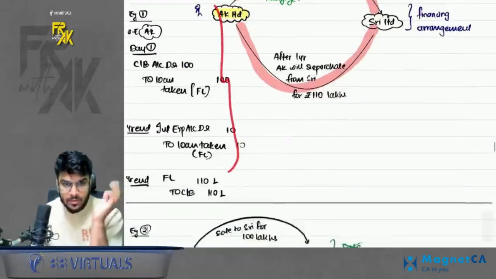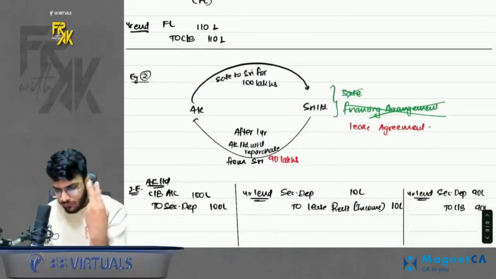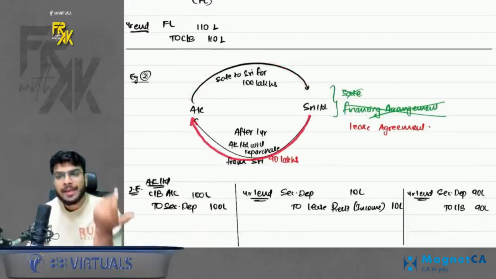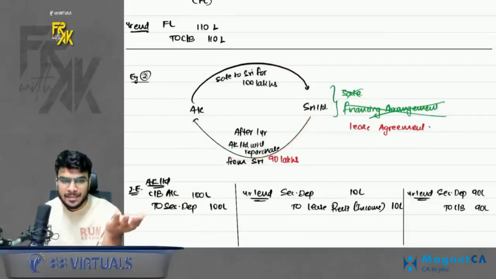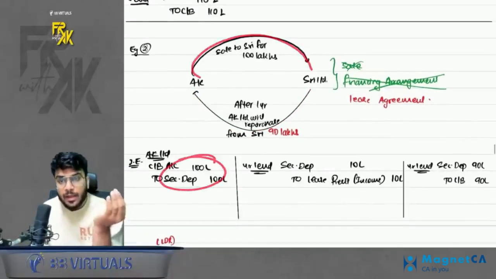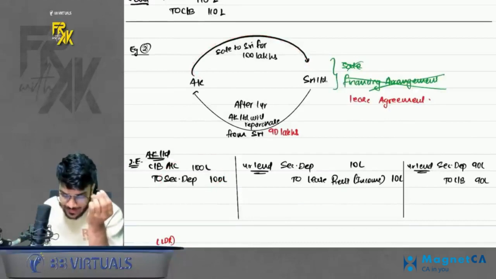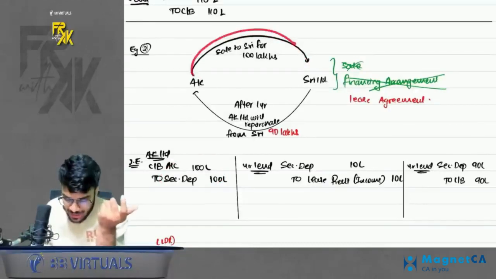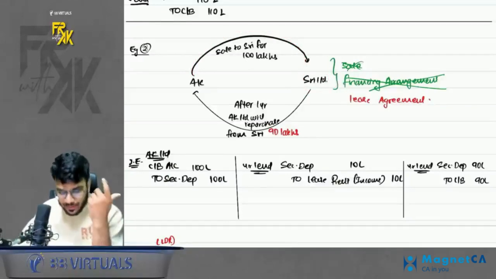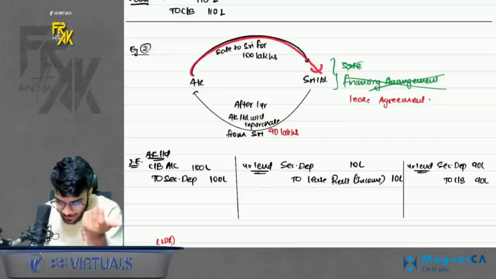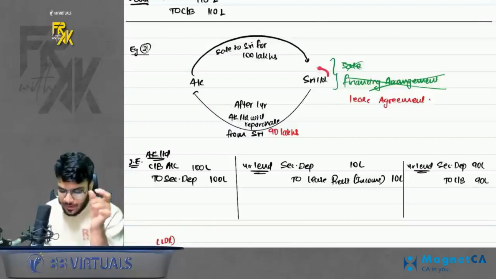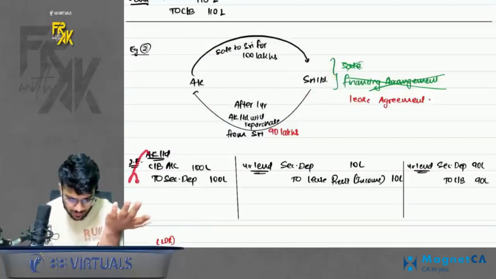Entries I have given here. Please have a look. Next, one more example. When you sell at a higher price, but repurchase at a lower price, then in this case, it is not a financing arrangement. It is like a lease agreement. Why? Because on day 1 you sell, you receive extra money. And when you are repurchasing, you are giving less. Why are you giving less? Maybe you are charging the other party for the usage of the asset. Okay, so that is why it says when you sell at a higher and repurchase at a lower price, it is more like a lease agreement. Maybe you are charging that other party for using the asset for 1 year. So I have given the entries also, you can just refer.